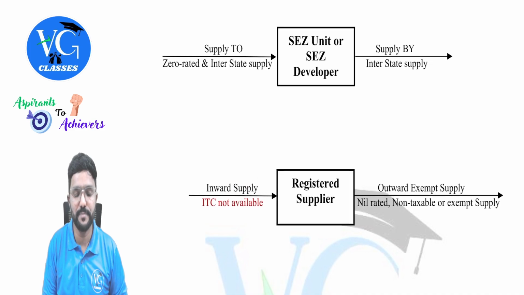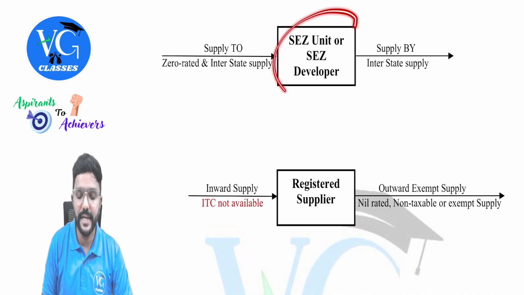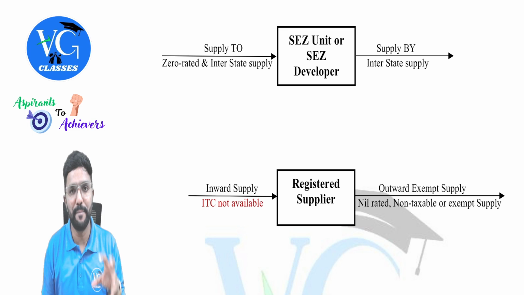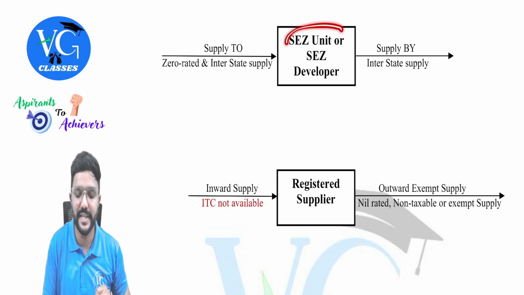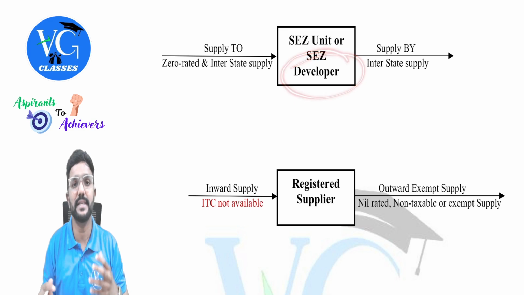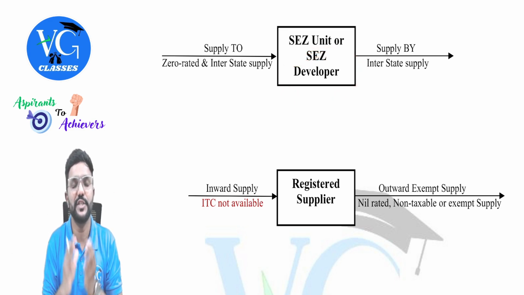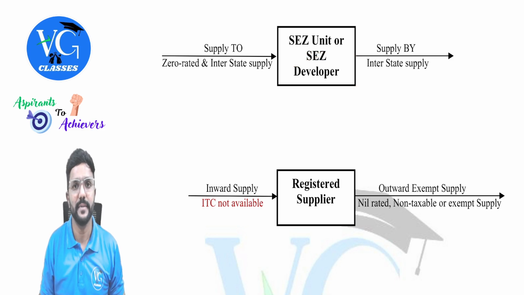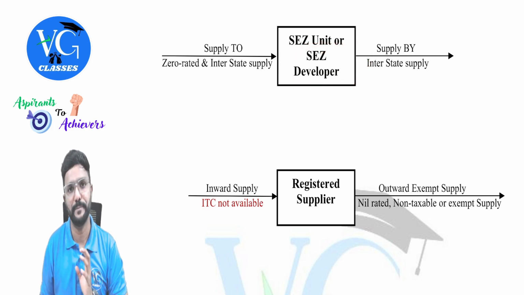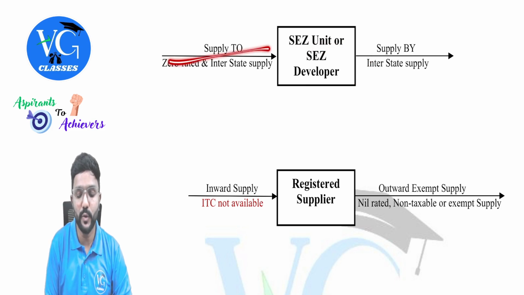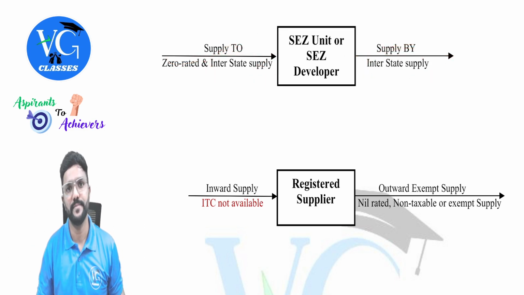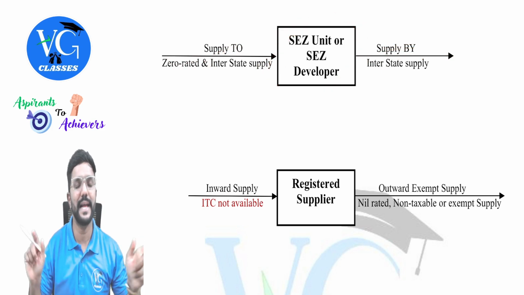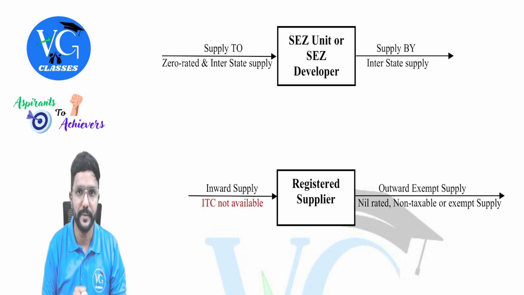You can see this is with respect to supply to or by an SEZ unit or SEZ developer. Now, if I have a branch or business in a unit or zone declared by the government as SEZ, that is called an SEZ unit. Whereas when the government assigns a task to a real estate developer to develop an area notified as SEZ, whoever is developing that area is called a special economic zone developer. Any supply to them or by them, both inward as well as outward, is called interstate supply, and IGST would be levied.